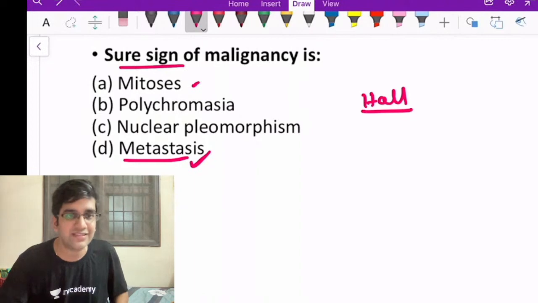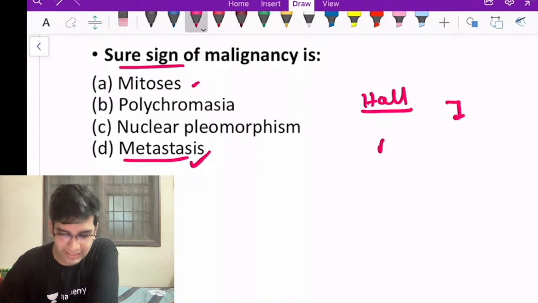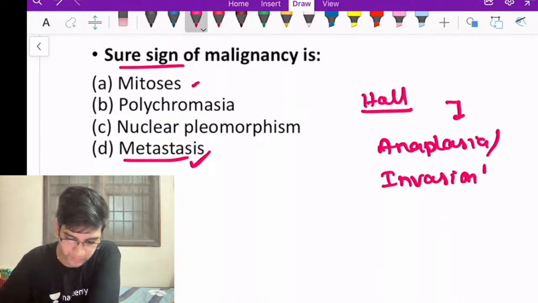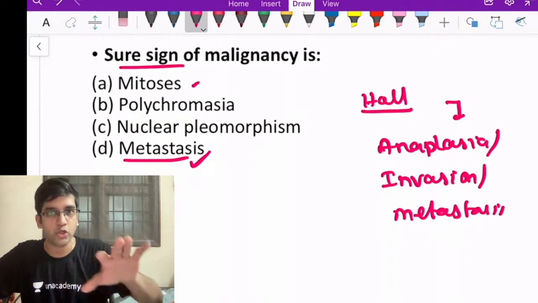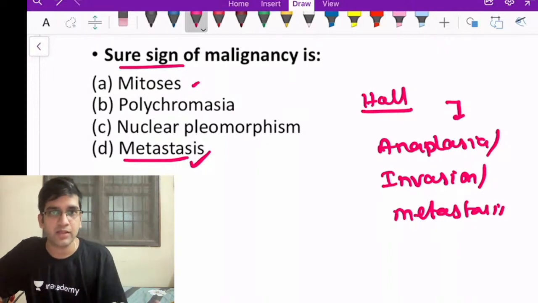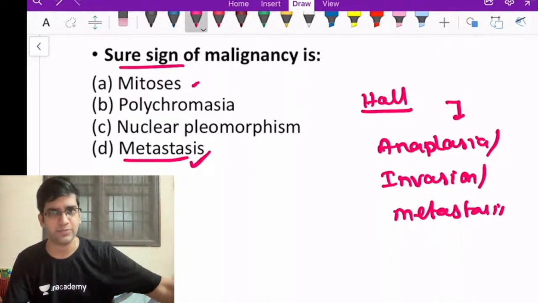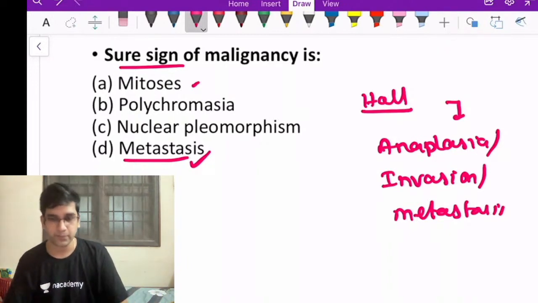Robbins mentions 3 things as hallmark. I really don't know what to choose as hallmark. I am going to leave it to you guys, fine. Anaplasia is a hallmark of malignancy. Invasion is a hallmark of malignancy. Metastasis is a hallmark of malignancy. I hope the examiner will be sane enough to not give all 3 options in the same question. If it is the same question, I really don't know what to choose. Anything can be the answer. All 3, when I see them, I am going to say it's cancer only. It is malignancy. All 3 will not be in the same option. If it is there, it should be a multiple option question. Right? Okay.